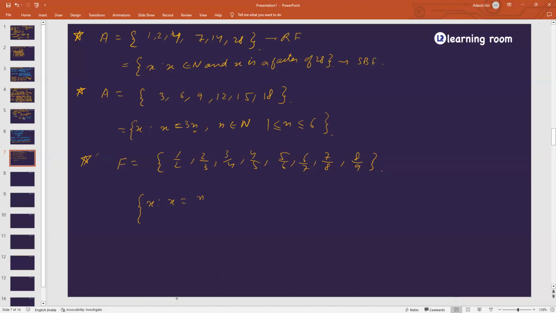Partially correct, but restrictions should be there. In such condition, n belongs to natural numbers and n should be less than or equal to 8, greater than or equal to 1. This is the answer. So Nivedita gets half champion badge. I will get half of it.